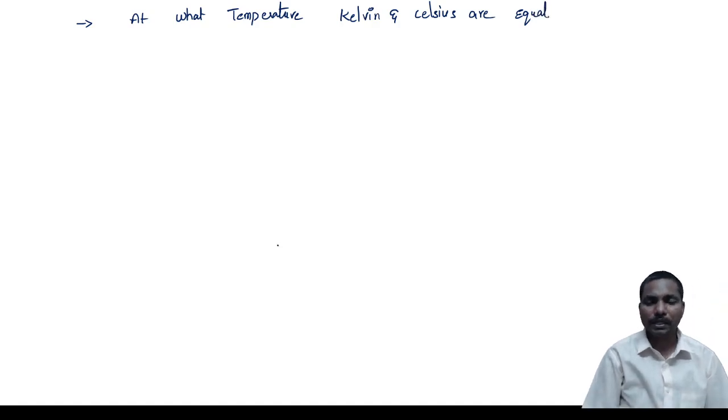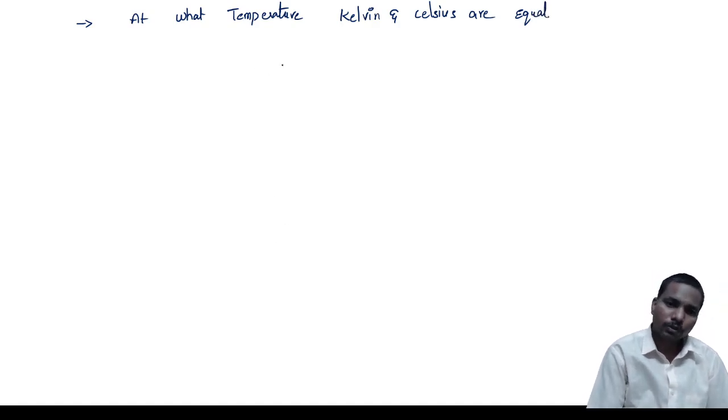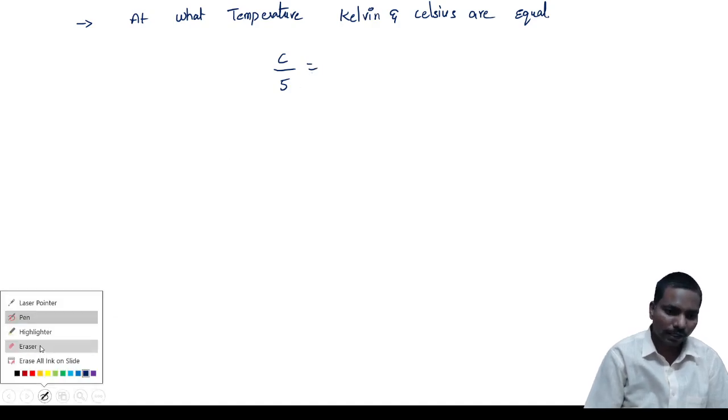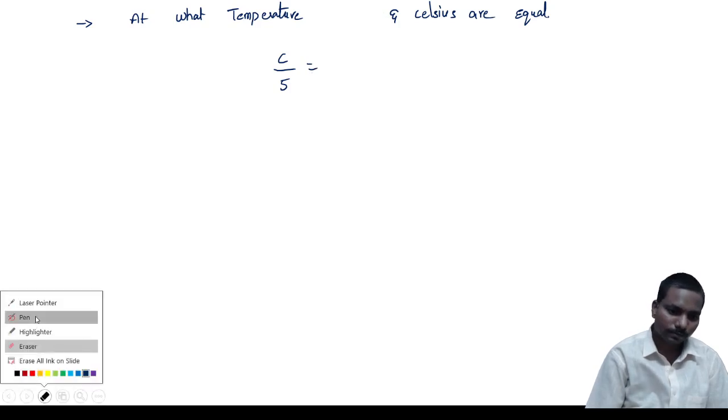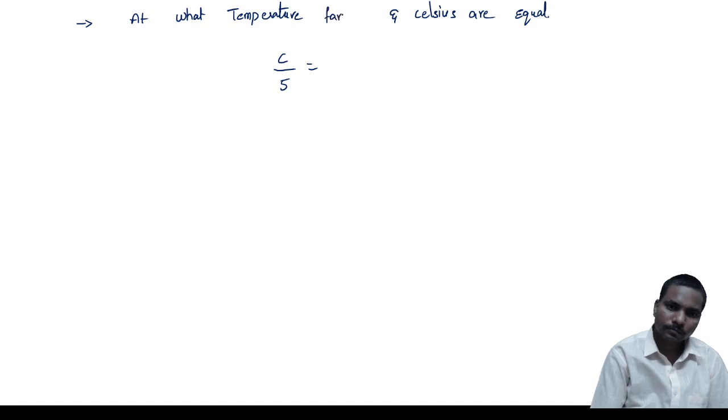So if you want to make them equal, sorry, not Kelvin, Fahrenheit and Celsius are equal. C by 5 is equal to F minus 32 by 9.